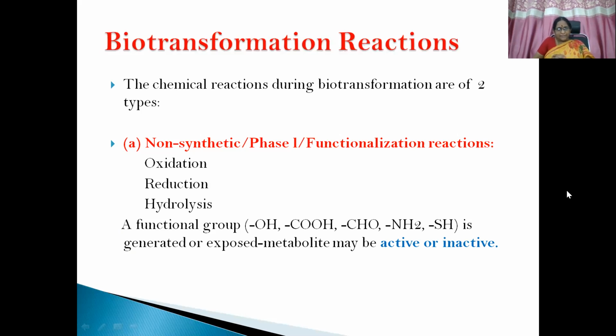What happens here? A functional group like OH, COOH, CHO, NH2, SH is either generated or uncovered or exposed so that a metabolite of the xenobiotic compound is formed, which can be either active or inactive.